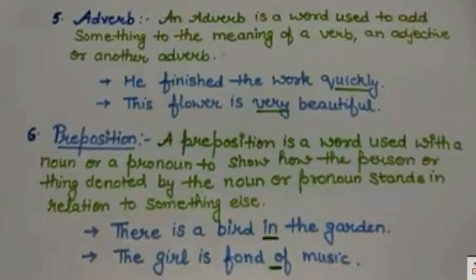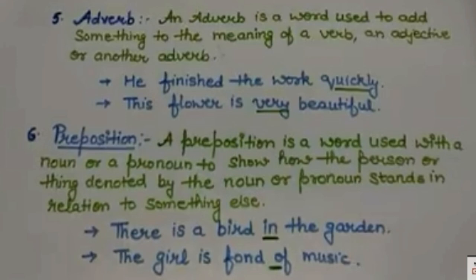Then comes preposition. Preposition is nothing but it is used for a noun or a pronoun to show the relationship. Okay. So let us see examples. First is there is a bird in the garden. So where is the bird? The word in is showing the location. So that's why I have underlined in.